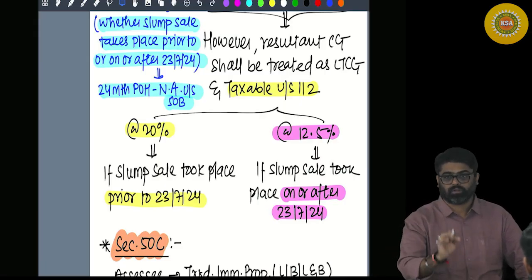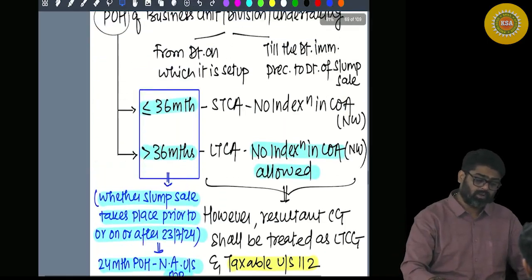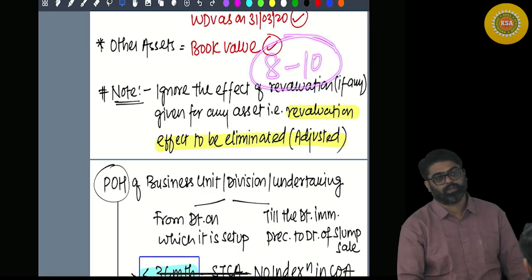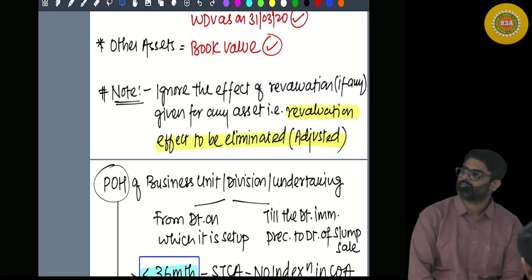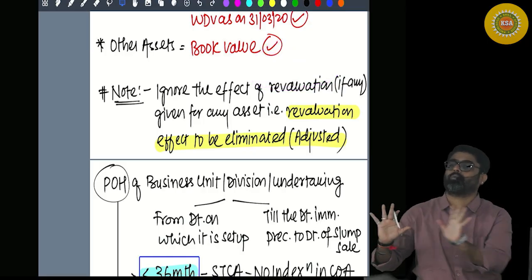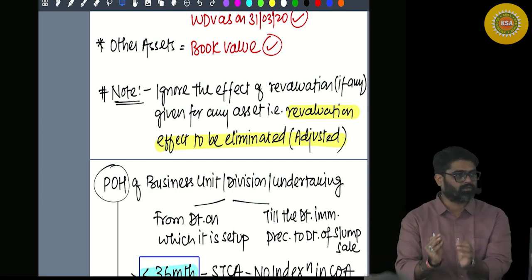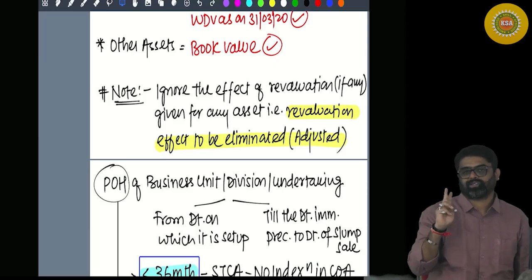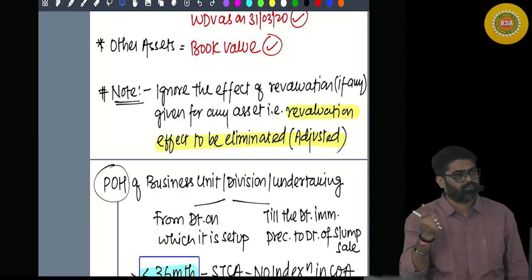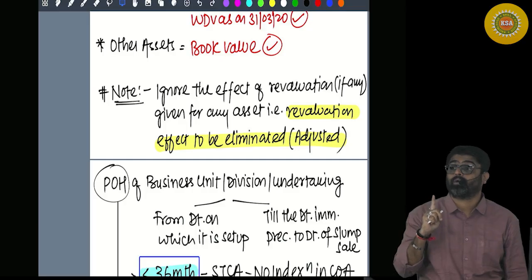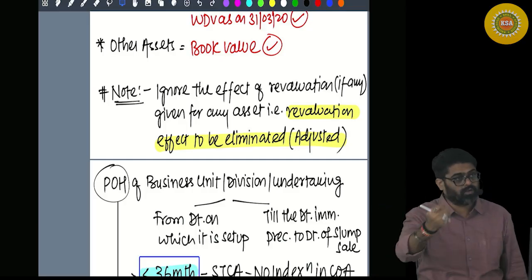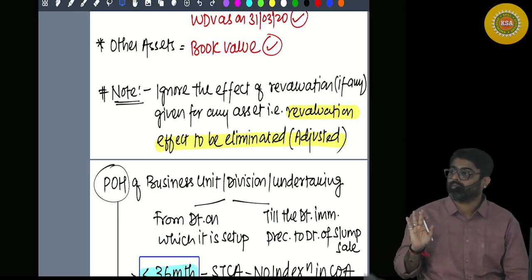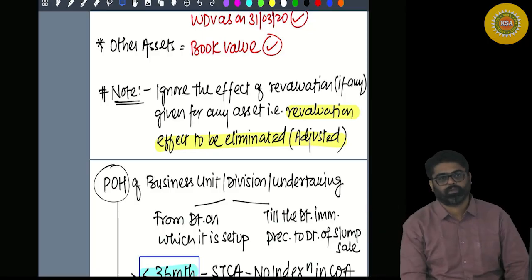You won't believe it, trust me. If a question on slump sale comes, it will be for a minimum of 8 to 10 marks in the exams. It is a straight question. They will give you all these details in the question, and you just have to arrange them and get the answer. There are 1 or 2 questions in the ICAI study material on the slump sale concept. Go and solve that question today only. You will know how easy this concept is.